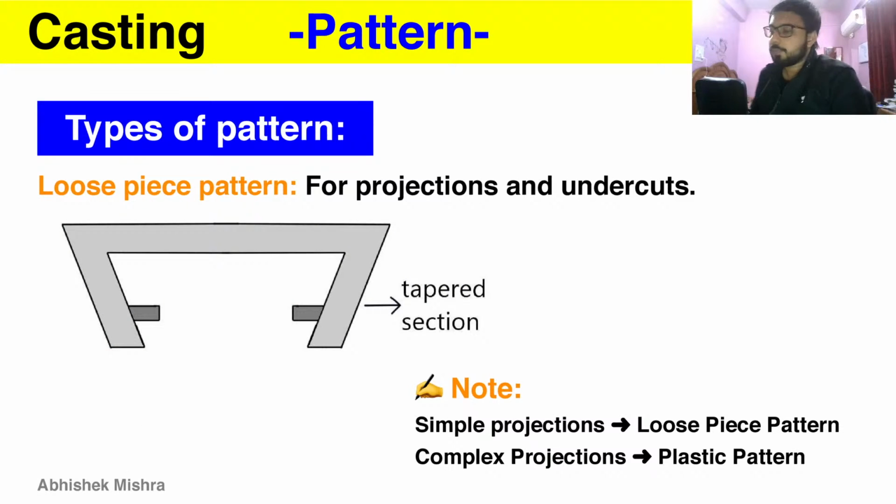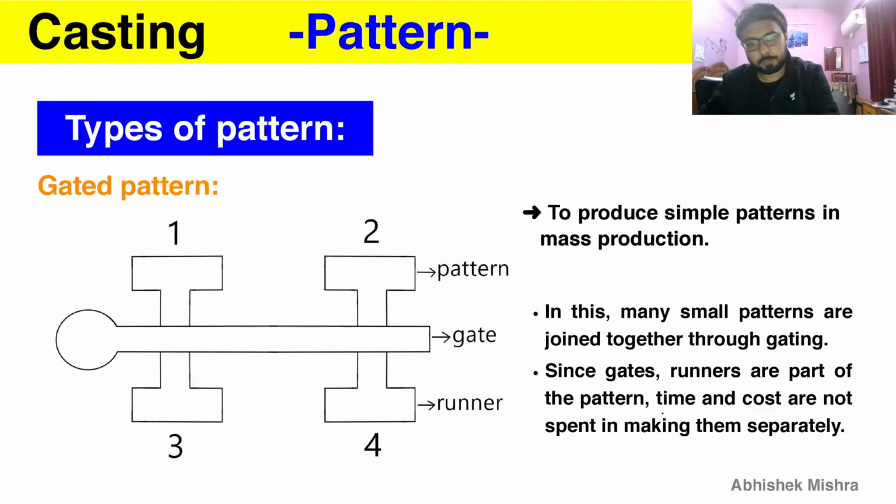Loose piece pattern. You should always remember the applications. Therefore, loose piece pattern is for projections and undercuts. Here the tapered section is there, and you can see projections and undercuts are also made to show the importance or application of the loose piece pattern. For simple projections we use this loose piece pattern. For complex projections we will use a plastic pattern.